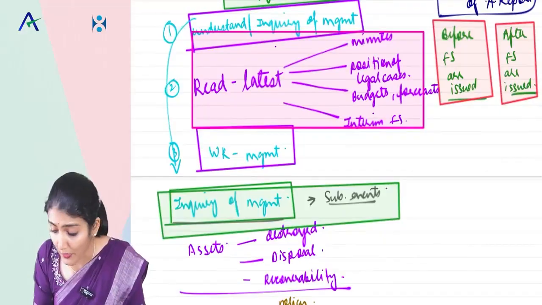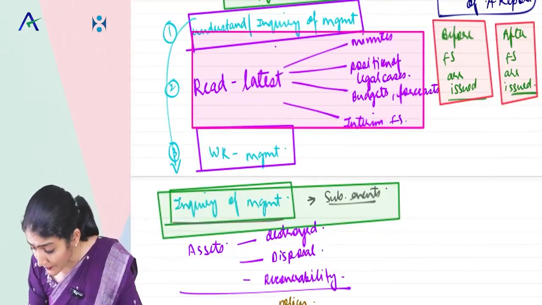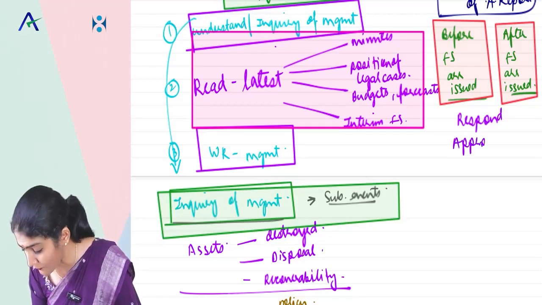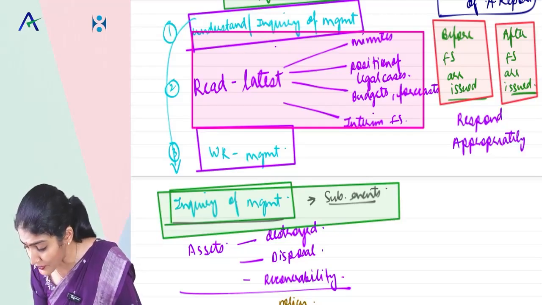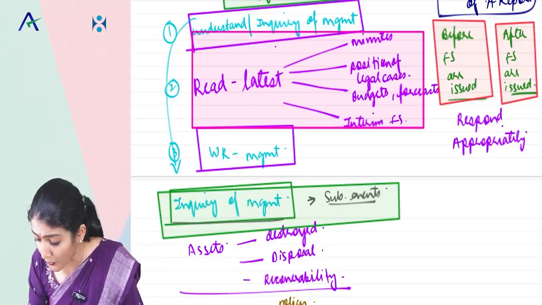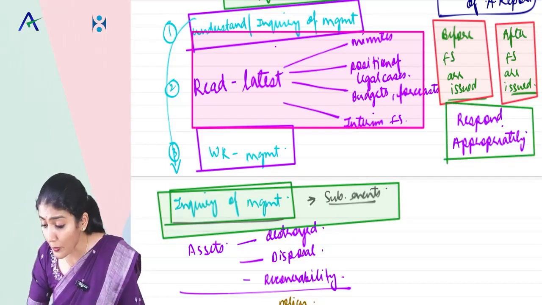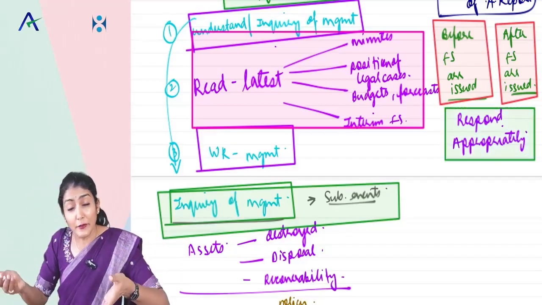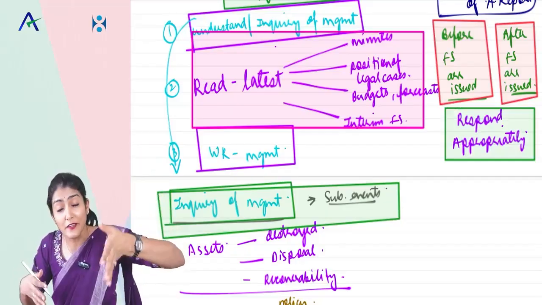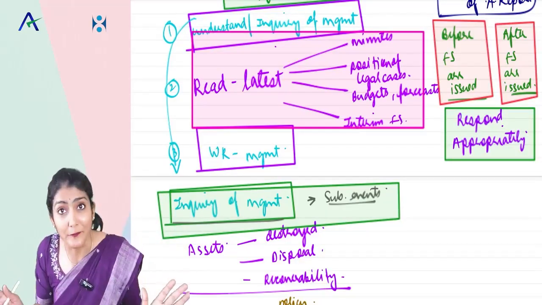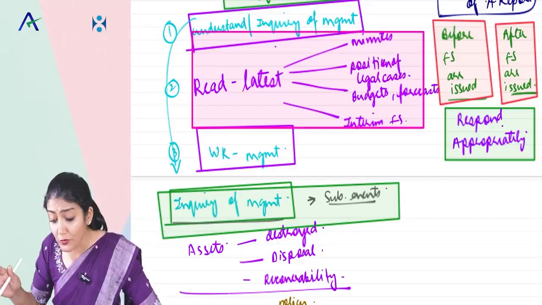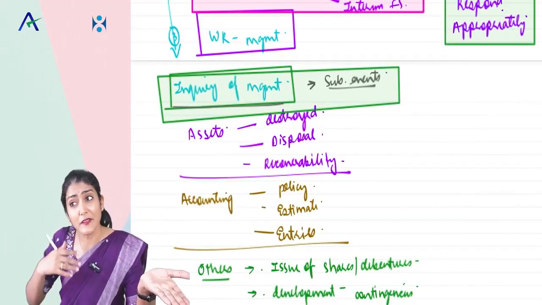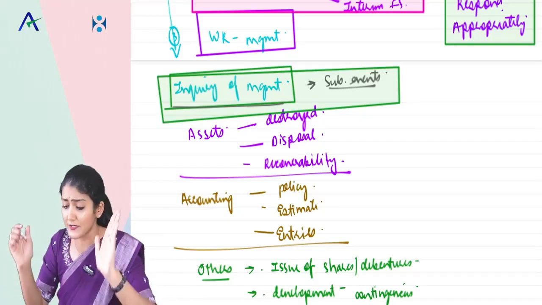In both cases, what you have to do, you have to take a deep breath and then respond appropriately. You have to respond in a professional manner. Right? So respond appropriately means first thing what I should do when I come to know about the fact. Like in Satyam in 2009, they came to know that last 7 years, whatever report they are issuing is all wrong. It's a fact which becomes known to the auditor after the date of the audit report, whether it is before the financial statements are issued or after the financial statements are issued.